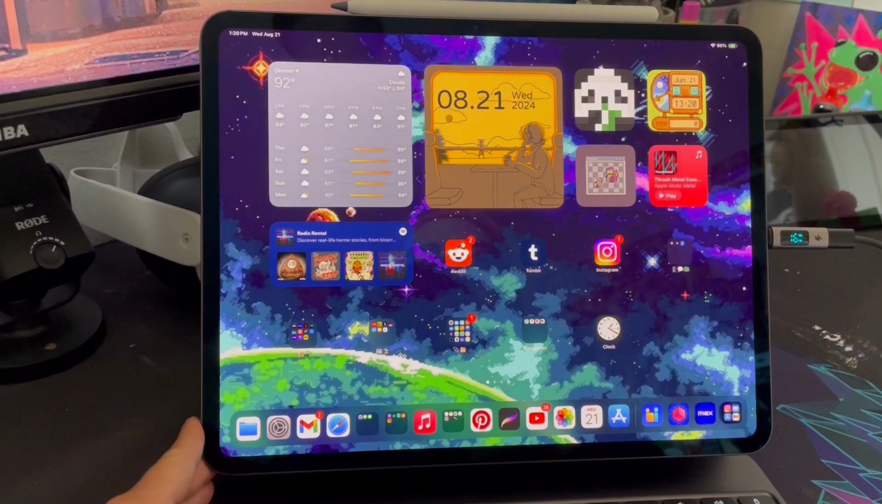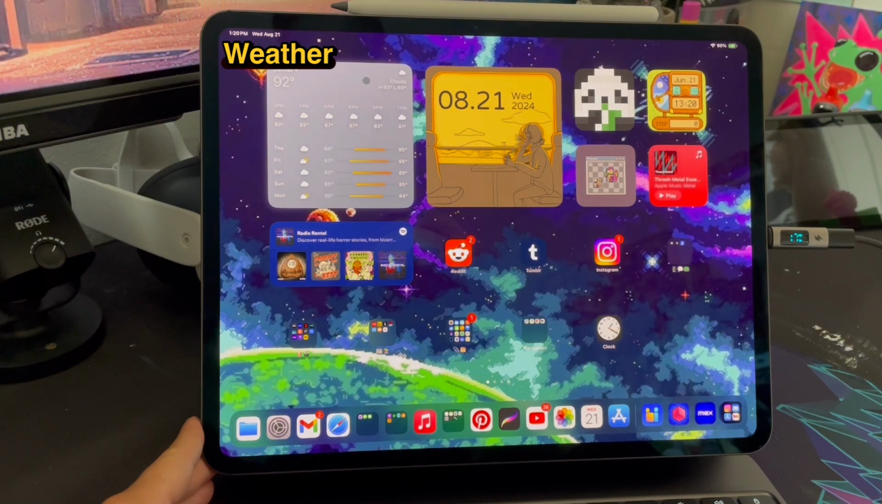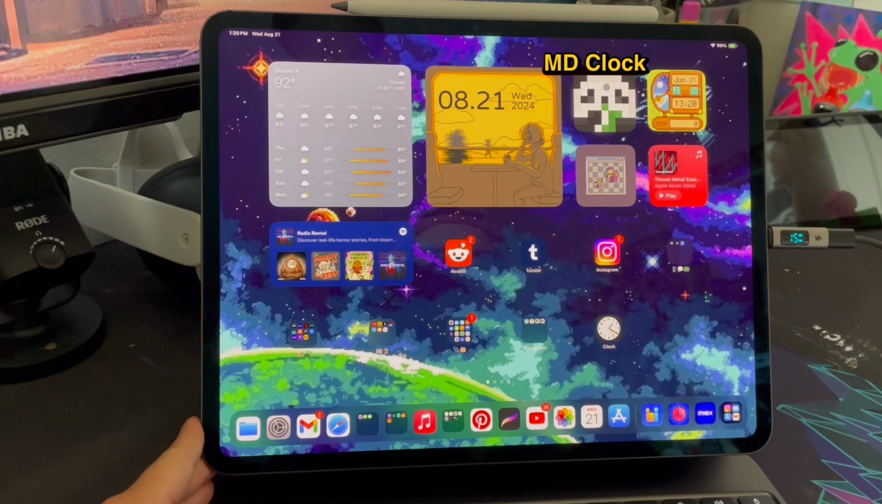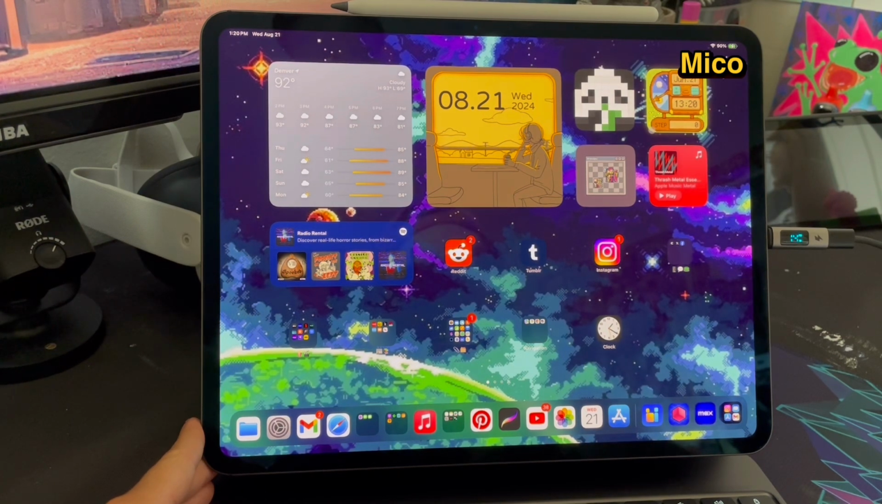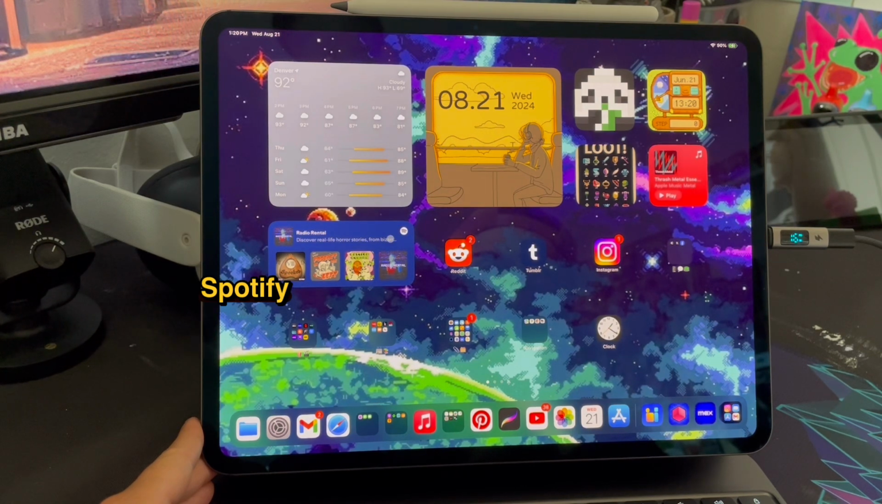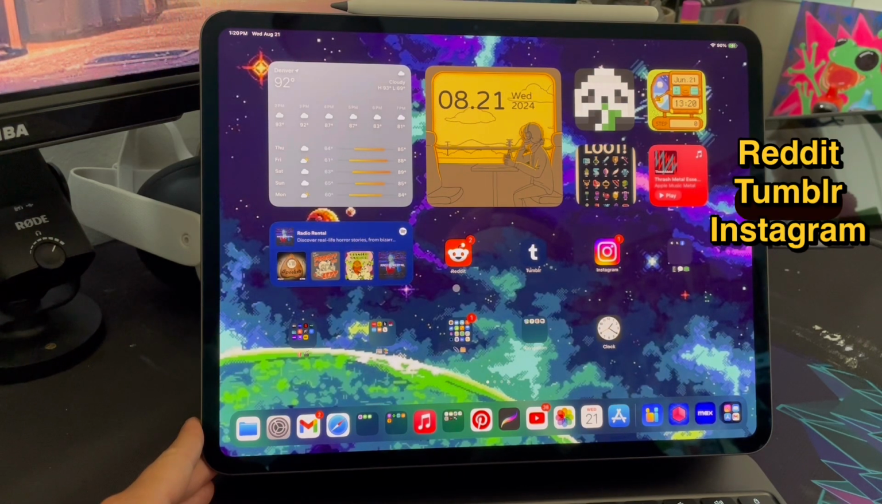Here we go. This is my first page. I got weather, I got maps and iScreen, MD clock. These are all very cool widget apps. I don't subscribe to any of them. I just kind of use whatever I can for free. But yeah.